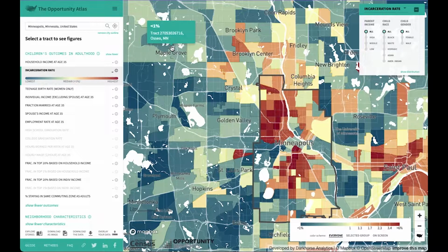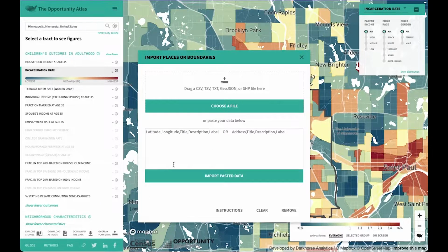In this way, the atlas may be used to both amplify the successful conditions for social mobility and explore the roots of some of the structures of inequality limiting social mobility. To do this, we will use the Overlay Your Data tool in Opportunity Atlas. This tool enables users to add outside data such as shapefiles to the Atlas interface.